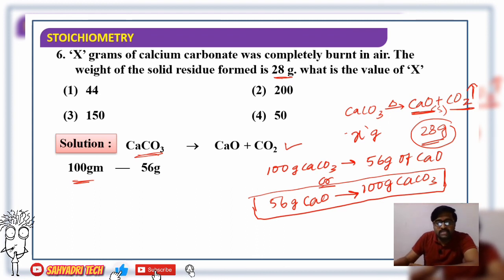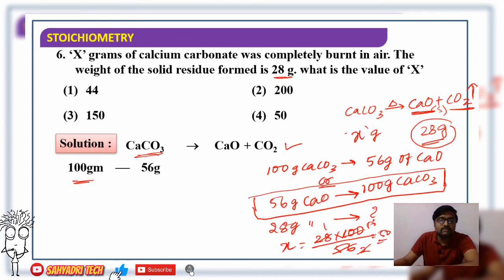Now 28 gram of calcium oxide is produced by how much calcium carbonate? That is x. So x is equal to 28 into 100 divided by 56. So x is equal to 50 grams. So what is the option? The fourth is correct.